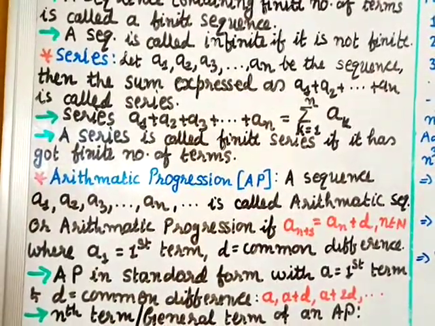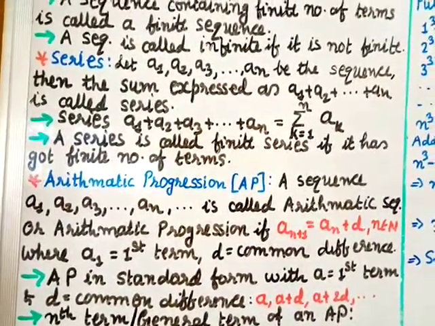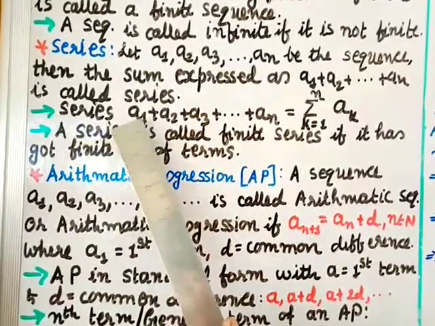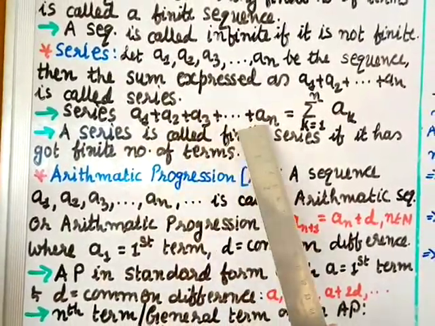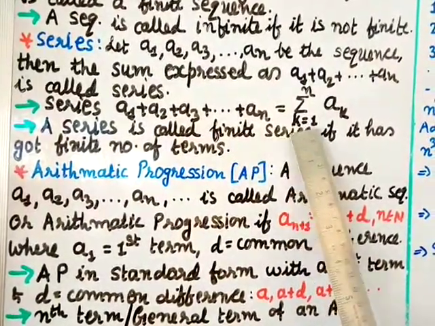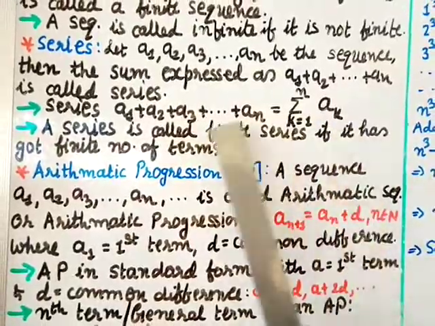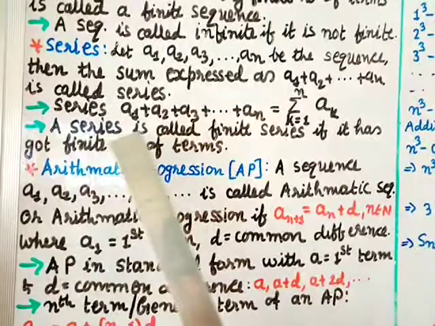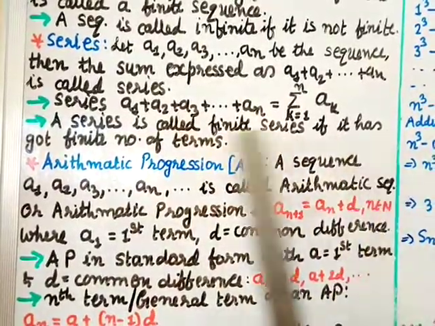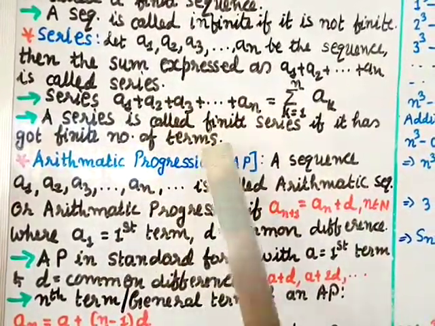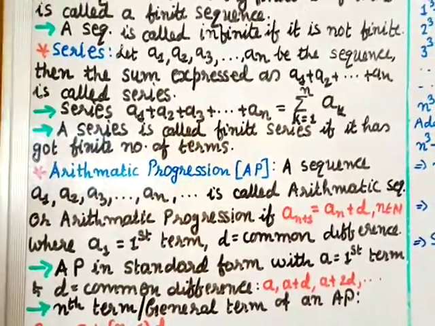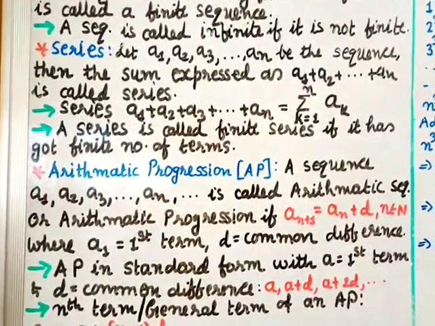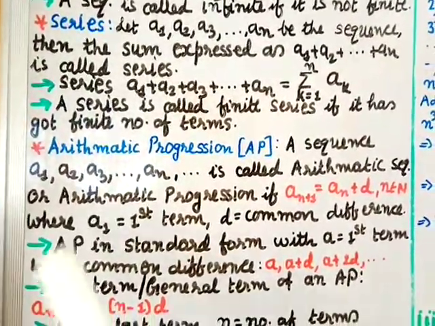Mathematically we can write it as A1 plus A2 plus up to plus An equal to sigma k equal to 1 to n Ak. So the sum is written as sigma Ak. A series is called a finite series if it has a finite number of terms.